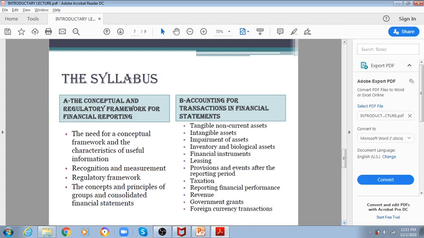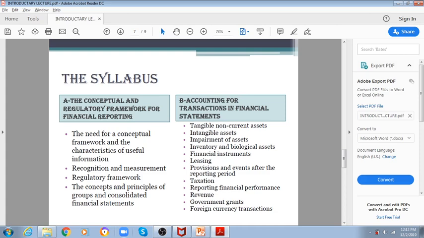Moving forward to the syllabus, it is basically spread over 4 sections. First is the conceptual and regulatory framework for financial reporting. The need for a conceptual framework, like I have already discussed, cannot be ignored even in F7. It is present in F3, F7, SPR, and even in the P7 audit paper.